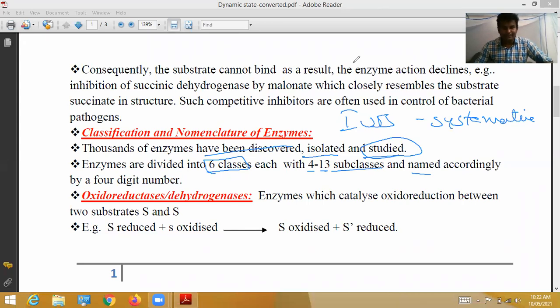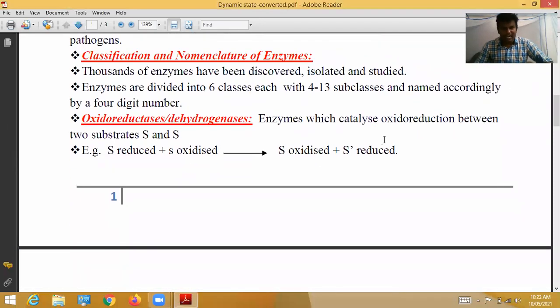The first enzyme class is oxidoreductases, also called dehydrogenases.